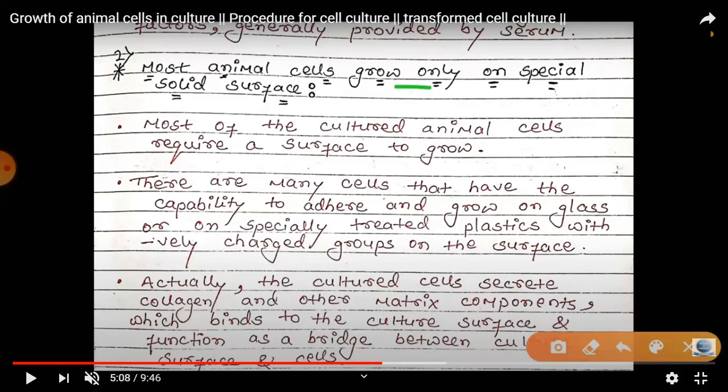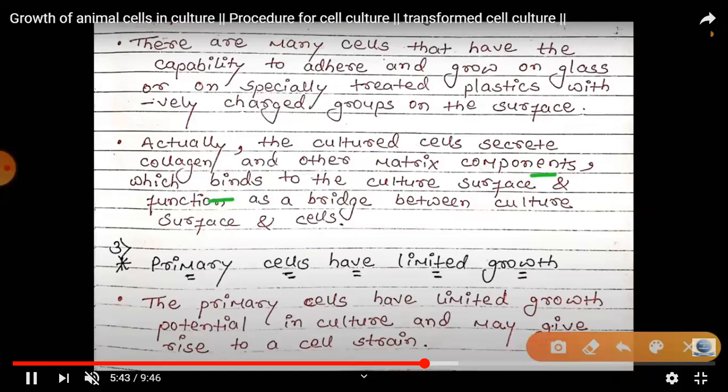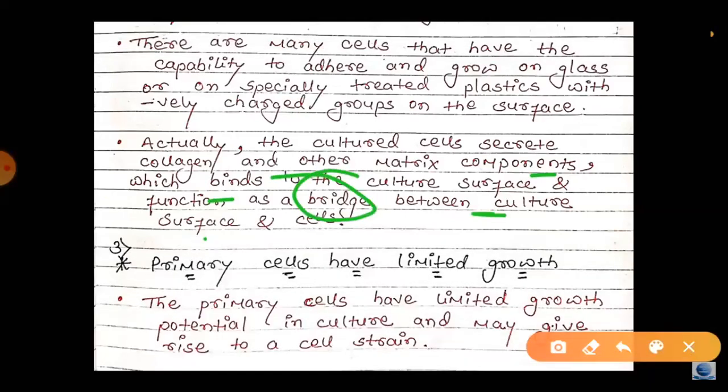So the cultured cells secrete collagen and other matrix compounds, which bind to the culture surface and function as a bridge between the culture surface and the cells. So there are many cells that have the capability to attach to glass and plastic.